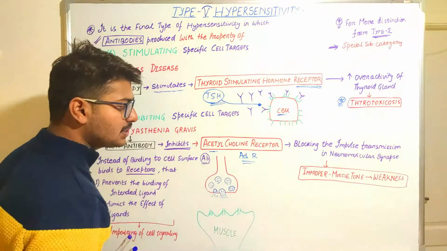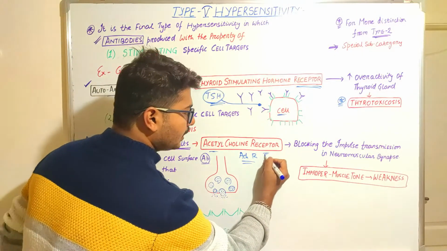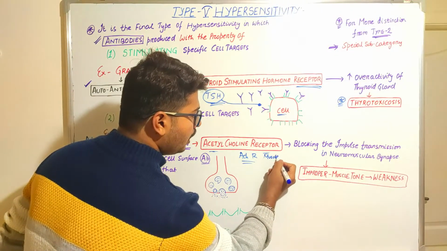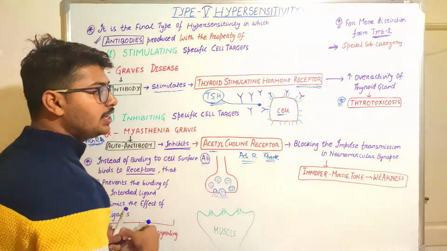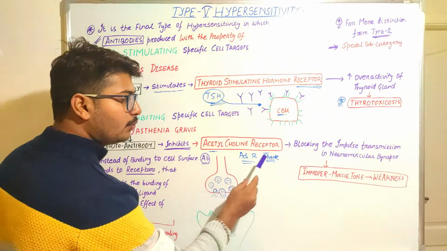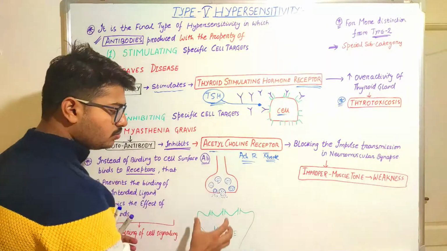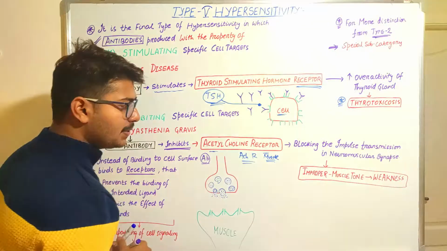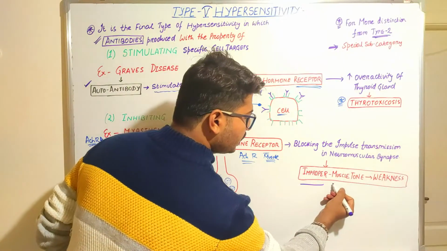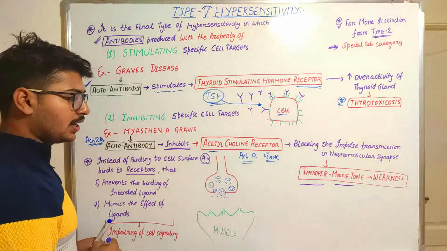And where are these receptors present? These receptors are present at the muscle end, at the neuromuscular junctions. So it will be blocking the impulse transmission from the nerves to the muscles. What happens then? It will cause improper muscle tone and weakness.